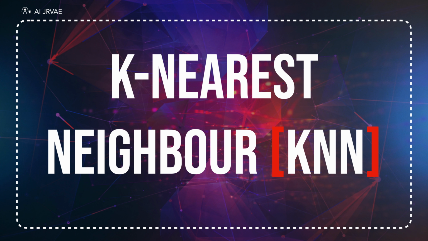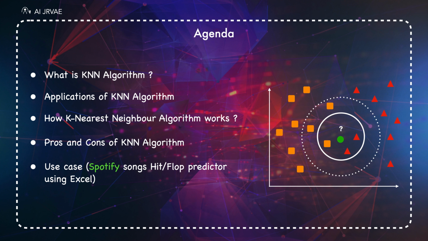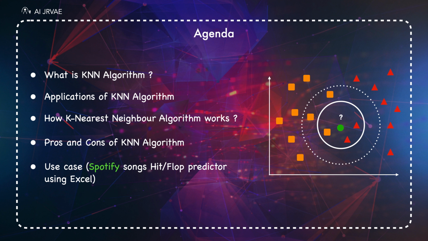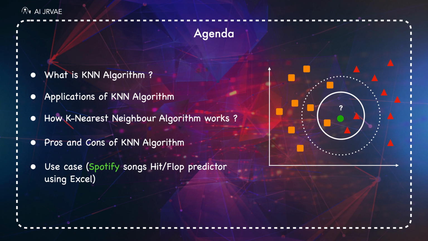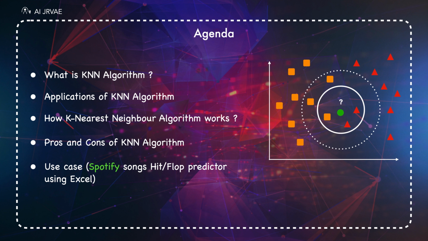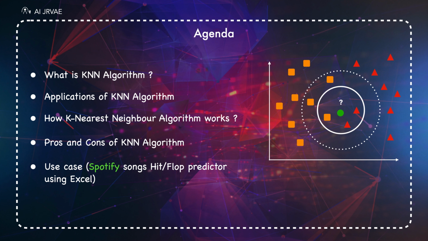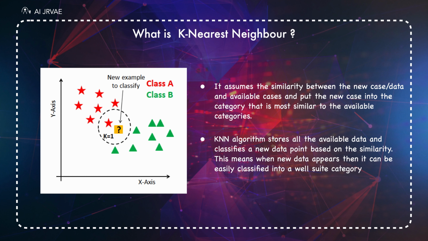Hi everyone, in this video we will discuss the KNN algorithm, which stands for K nearest neighbor algorithm. Let's quickly go to the agenda of this video. We will start with what is KNN, then we will see some applications of it, then we will discuss how KNN works and we will see some pros and cons of the KNN algorithm. And finally, we will end this session with an interesting use case, Spotify songs hit or flop predictor using Excel.